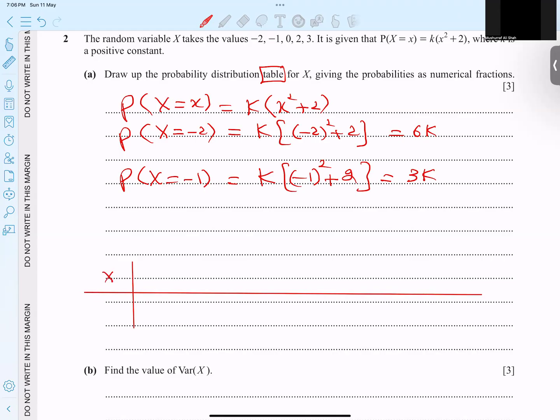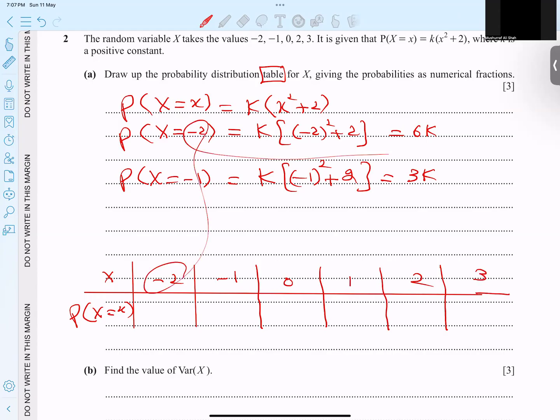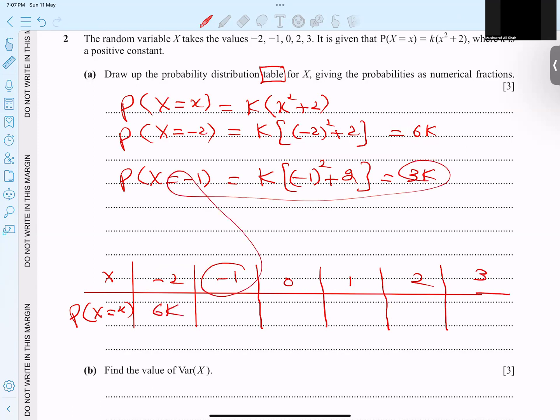So have a look here. Probability of x, where x is equal to small x: -2. Then we have some other possibilities: -1, then we have 0, then we have 1, then we have 2, and last, we have 3. So against -2, I got 6k. Against -1, I got 3k.